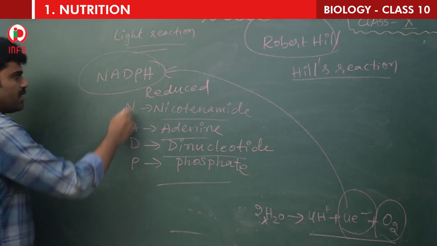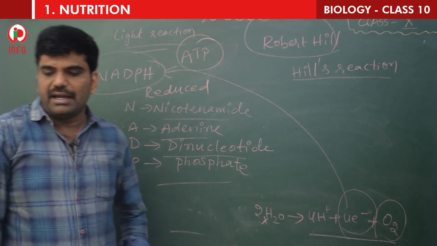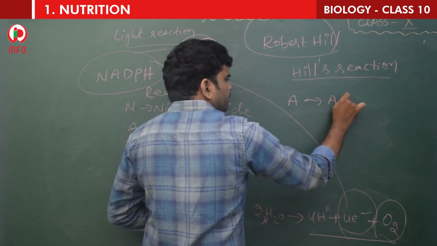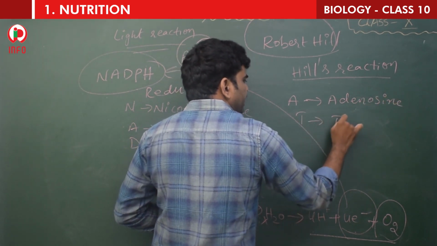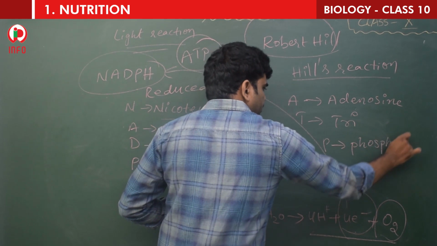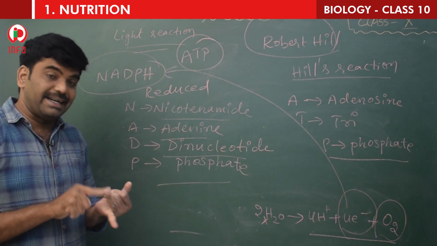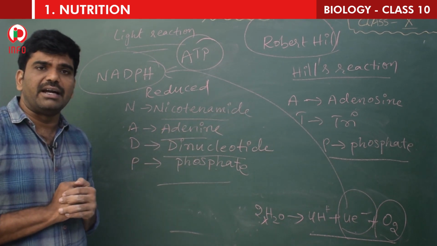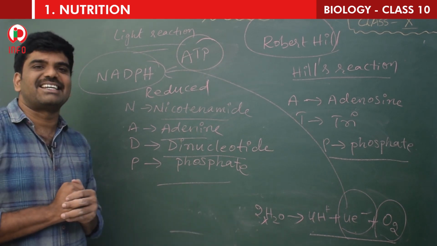So what are the end products of light reaction? ATP, adenosine triphosphate. What is ATP? A for adenosine, T for tri meaning 3, and P for phosphate. See these full forms: NADP is nicotinamide adenine dinucleotide phosphate, ATP is adenosine triphosphate. These are the end products that are formed in light reaction. Till now, we didn't get any glucose, we didn't get any starch.